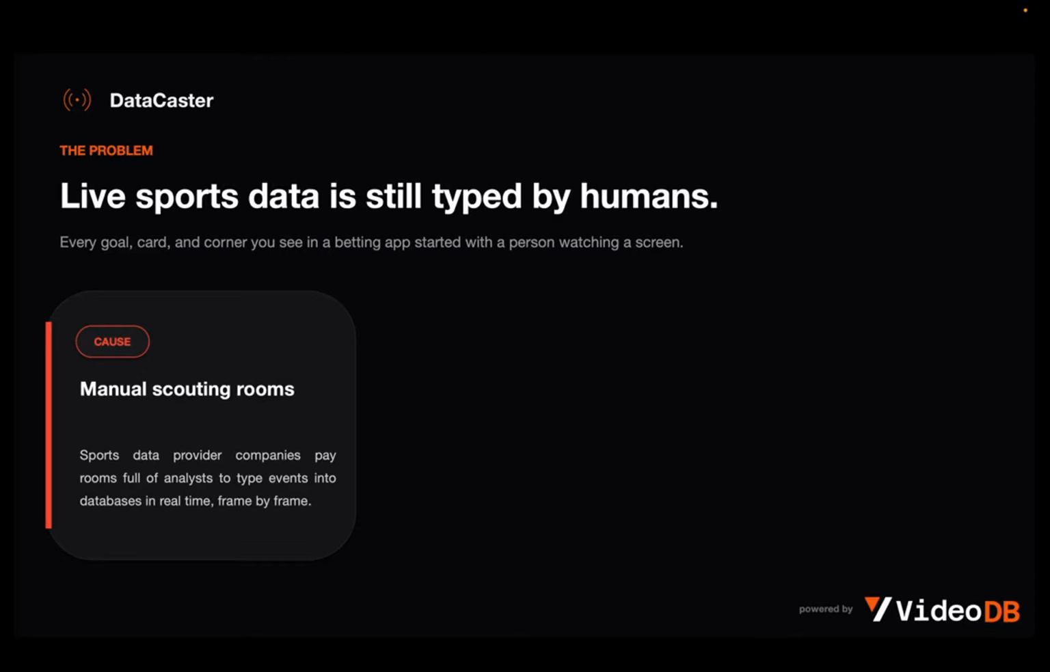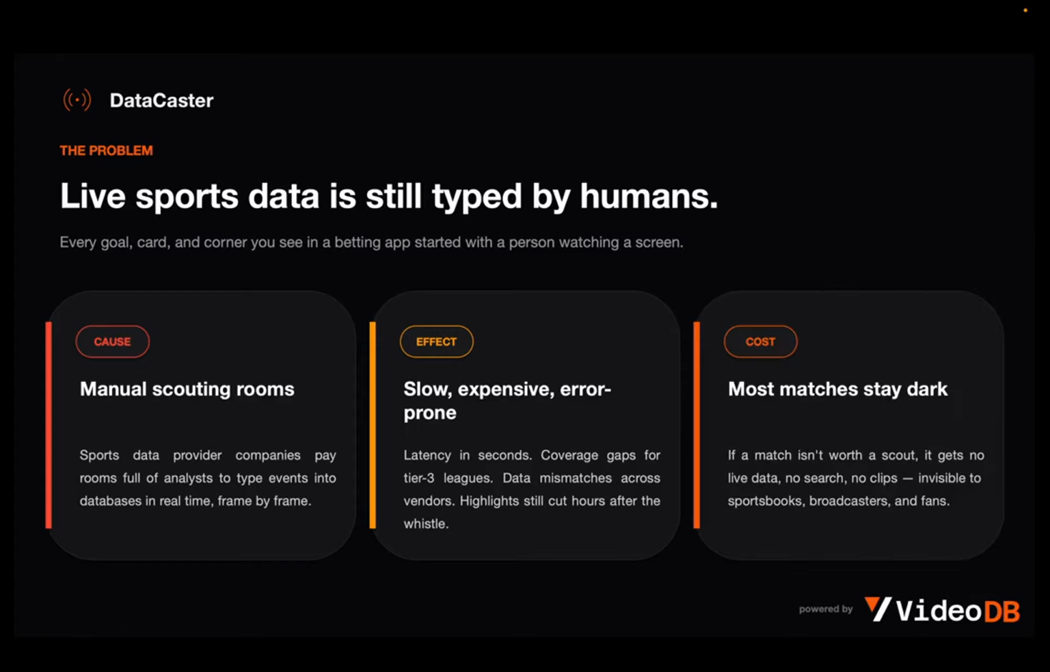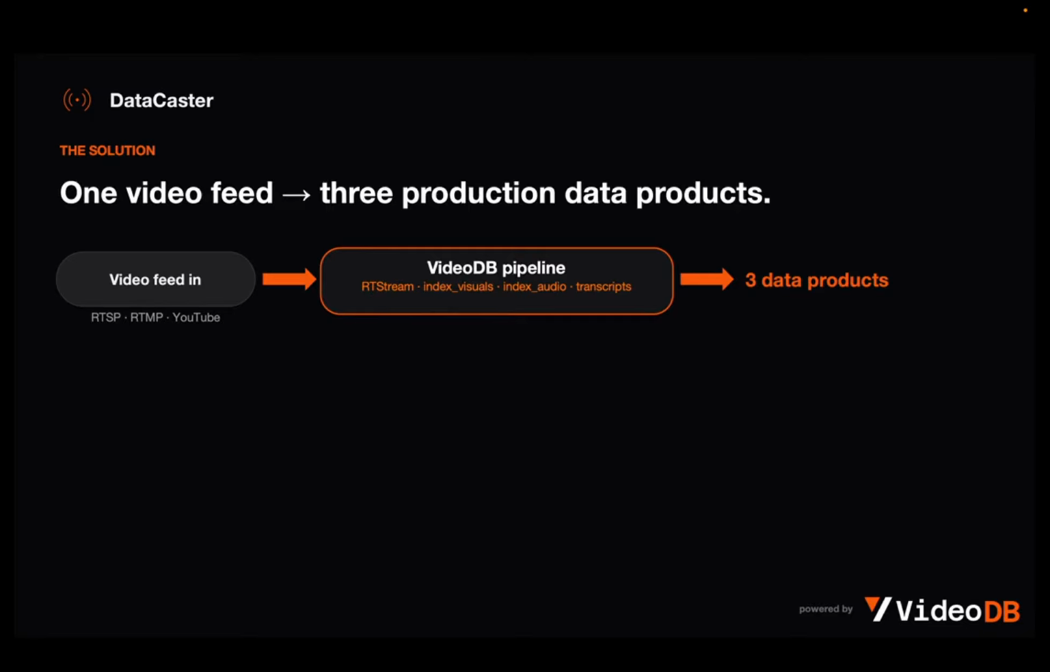Now you guessed it right. It's slow, it's expensive, and it's noisy. Plus, small leagues get patchy coverage. Plus, the real highlights show up hours after the match. But the real cost that no one talks about is that most matches stay in the dark. If a game isn't worth paying a scout, it gets no live data, no search, no clips. It's completely invisible to everyone.